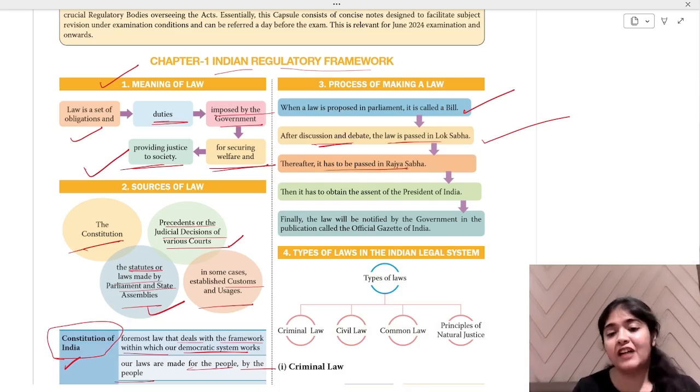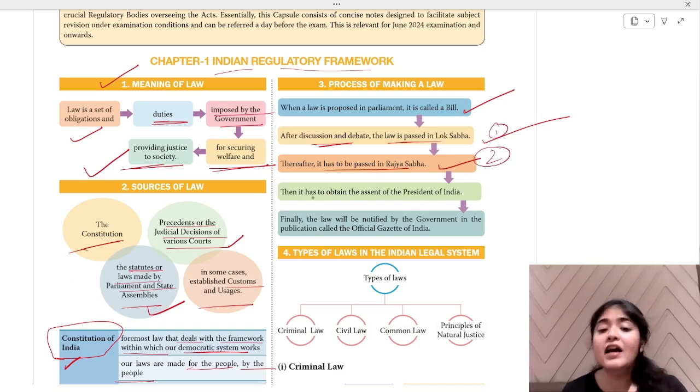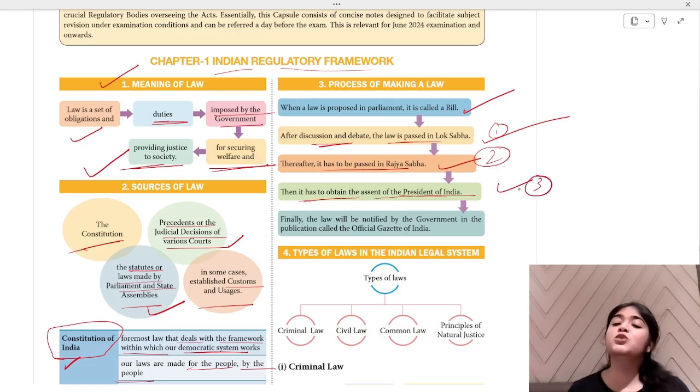Thereafter, it has to be passed in Rajya Sabha. So first it is passed in Lok Sabha, then in Rajya Sabha, then it has to obtain the assent of the President of India. Third step is to get the approval of the President of India. And finally, the law will be notified by the government in the publication called the Official Gazette of India. And when it is done in the Official Gazette of India, it will be notified as a law.